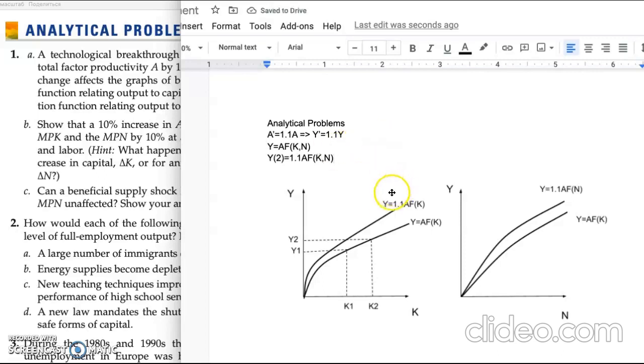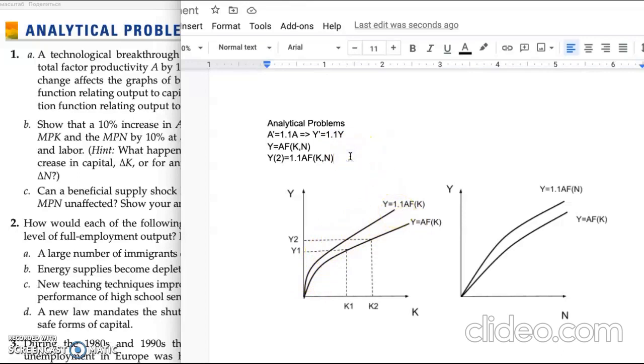You can see it on this graph here. This is our initial production function, and after the changes we will have a new production function, which is Y equals 1.1 A F(K).